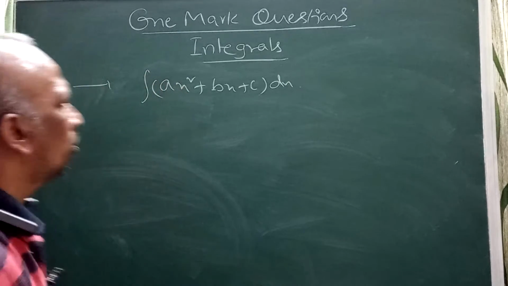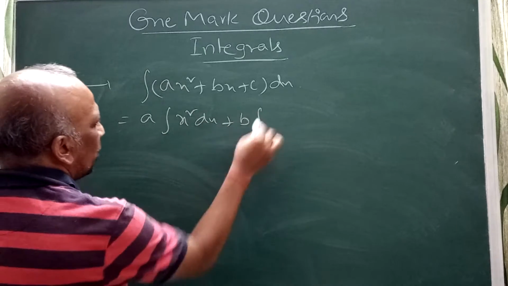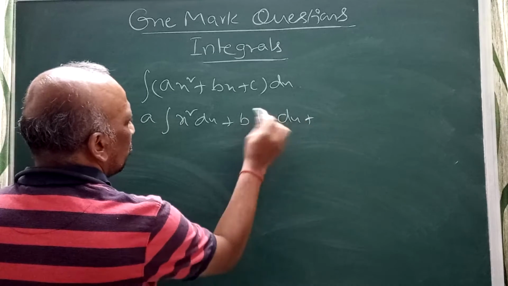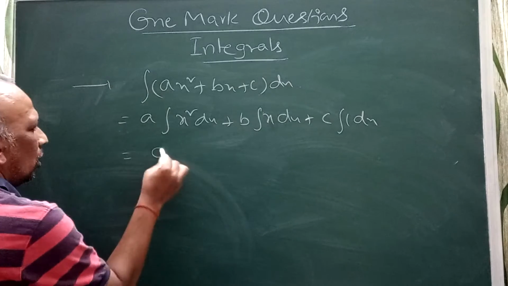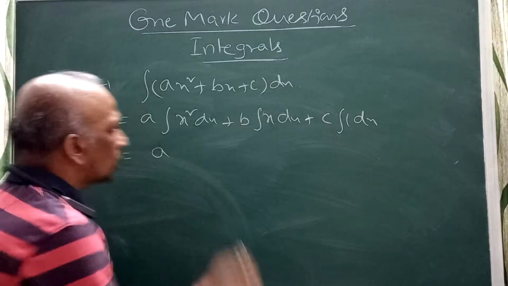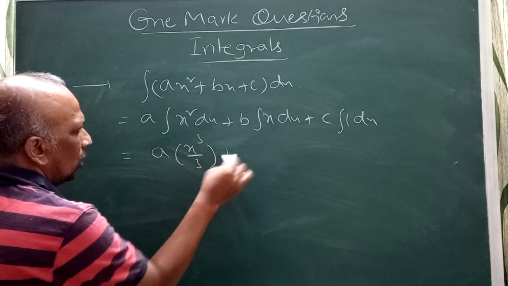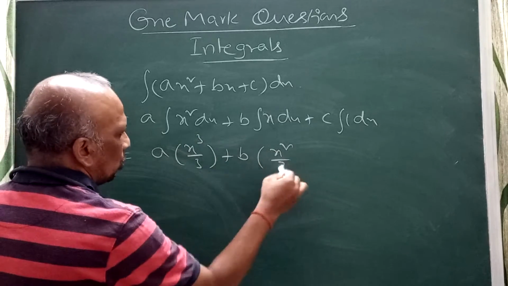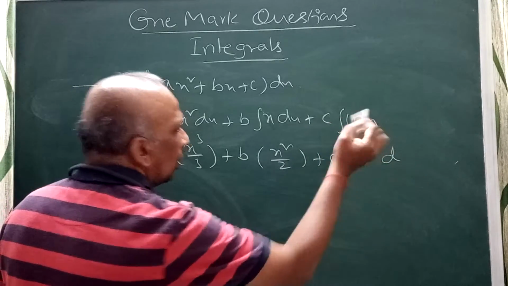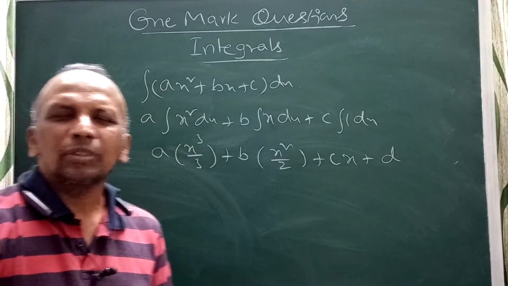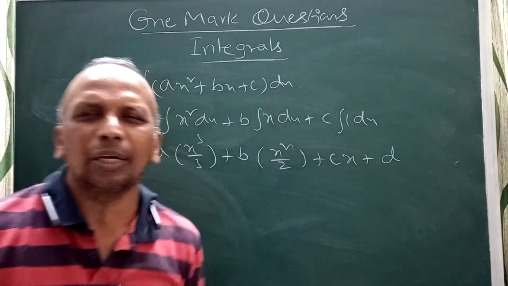Now you can see in this problem, I can split this: integral x square dx, b into integral x dx, plus c into integral 1 dx, c is constant. Integral x square, we know, is x cube by 3. b into x means x square by 2, plus c into integral 1 dx is x plus constant. You can add d or k, any one letter. Generally use c, but c is already here, so you can use any other letter as the constant.